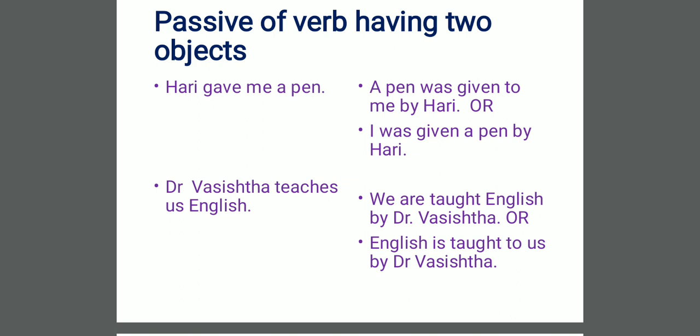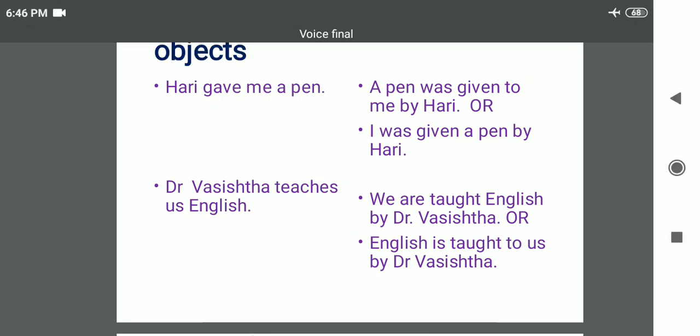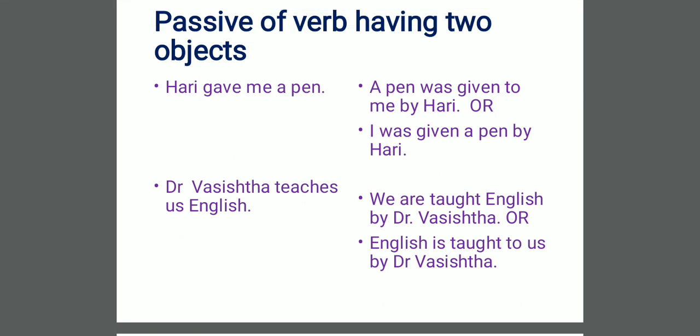If a verb is having two objects, as in this sentence, Hari gave me a pen, then we can change the voice in two ways. Number one, a pen was given to me by Hari. Here I have used the direct object as my subject. The second form is, I was given a pen by Hari.